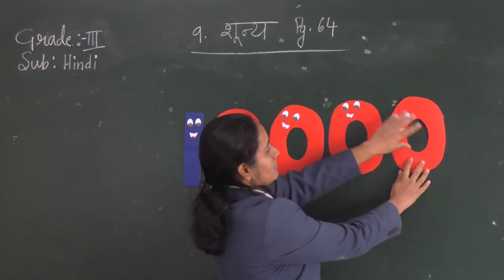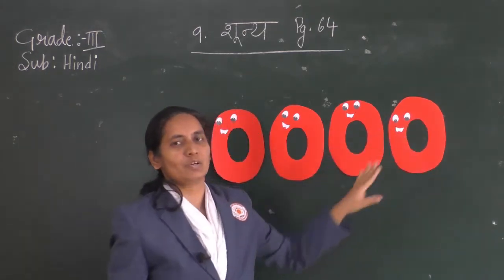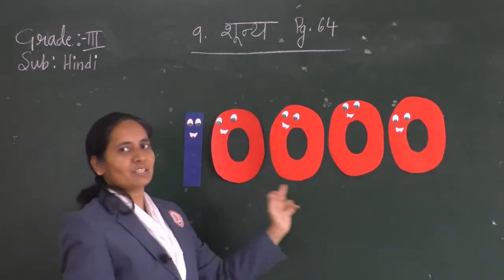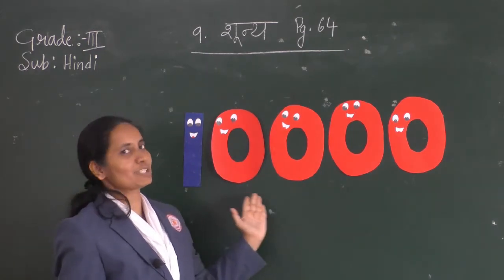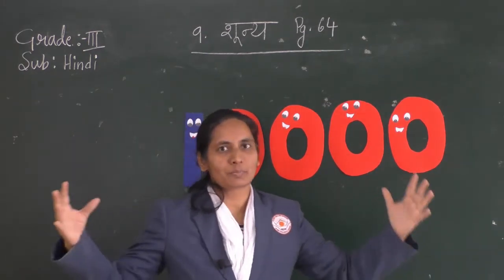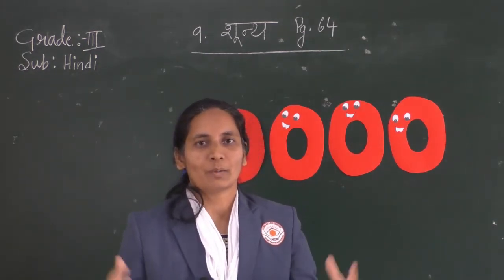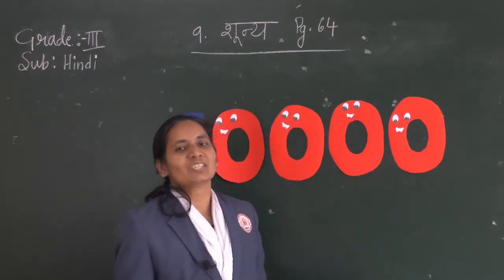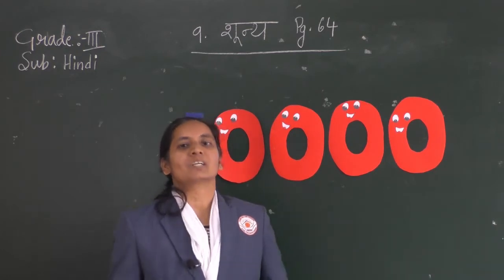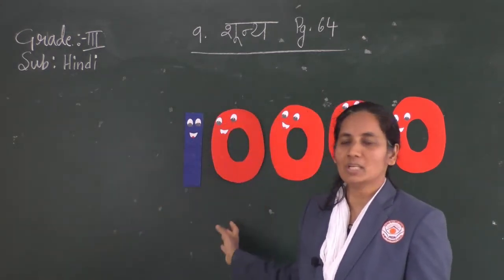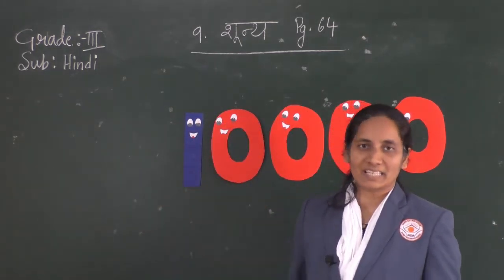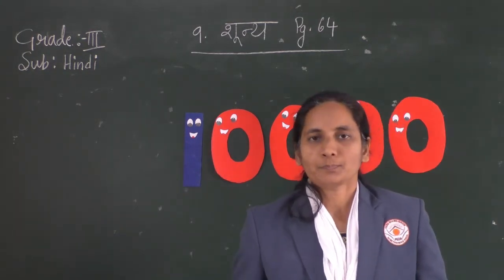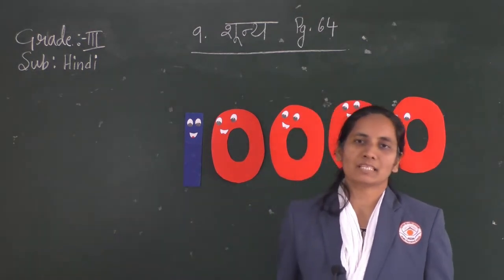Think about one more 0 if you add. एक और शून्य ऐड किया तो कितना हो गया? 10,000. सोचो आपके पास 10,000 रुपये हों तो आप क्या क्या नहीं कर सकते हो. So children, don't think that 0 has no value, because if you add it to 1, the value of 1 increases. So we will go through the hard meanings first.